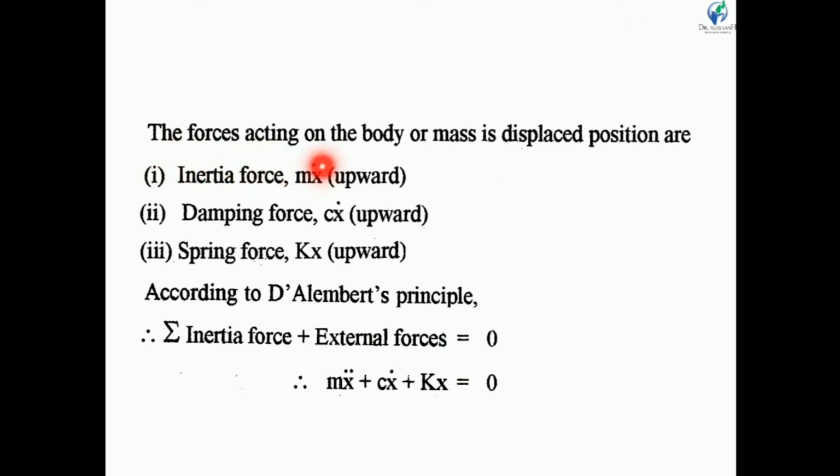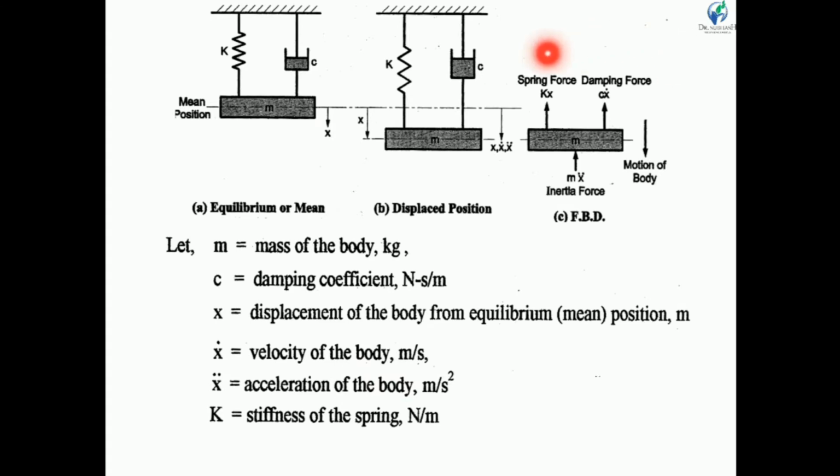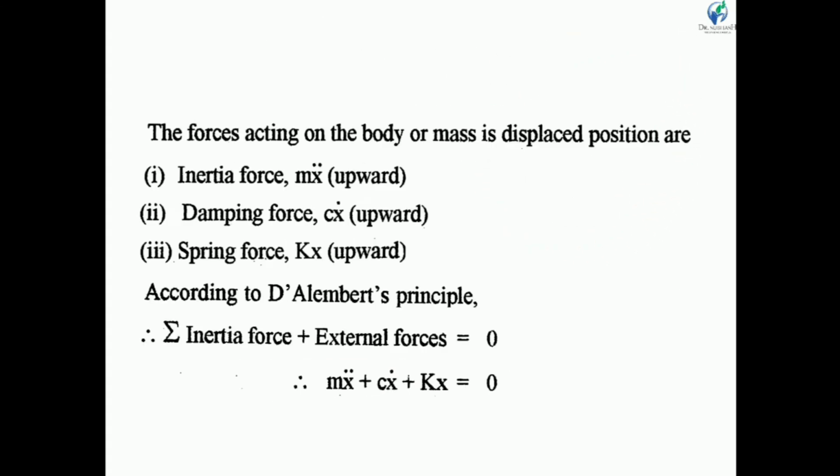The forces acting on the body: if we see the free body diagram, there are three forces acting on the body. First is the inertia force in the upward direction, mass into acceleration. Second is the damping force, also acting in the upward direction, damping coefficient into velocity, so c x dot. And third is the spring force, acting in the upward direction, kx.